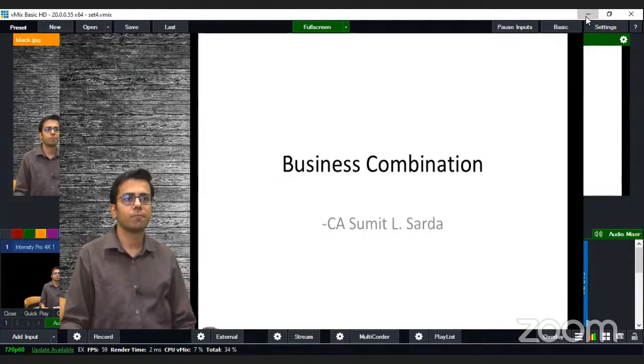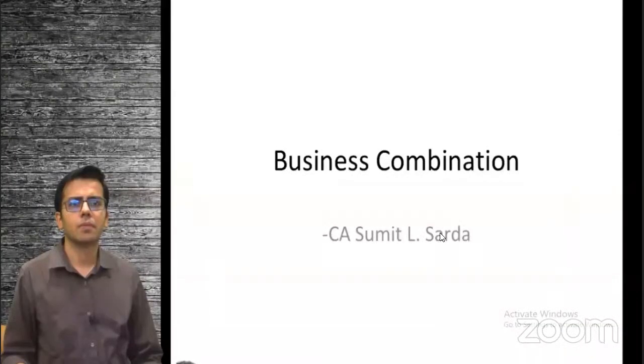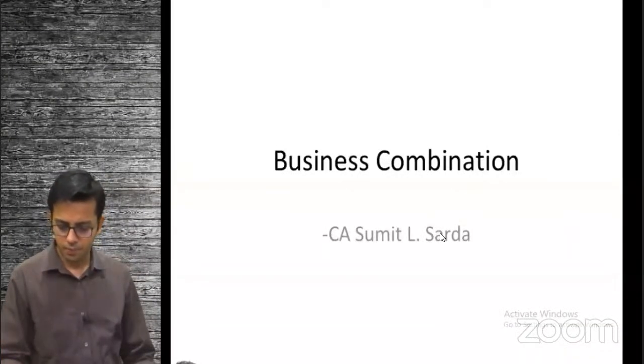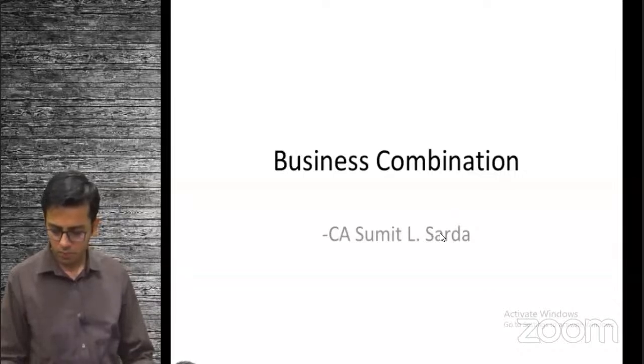Okay, so your face is not visible. Just a minute. Okay, okay. Okay.